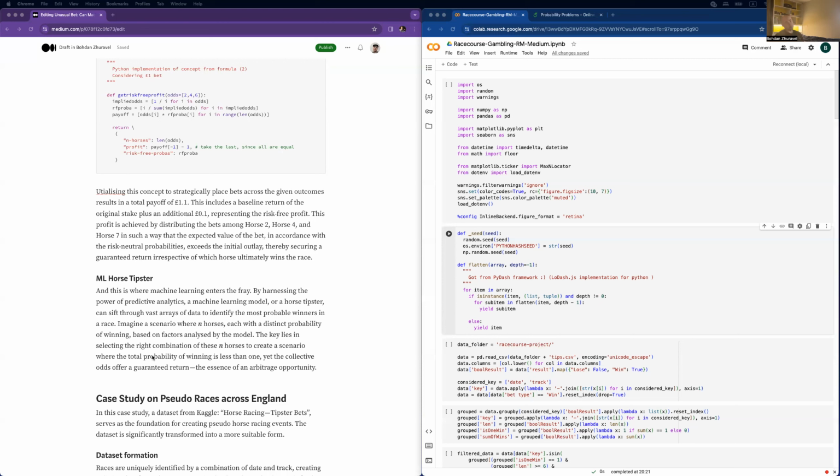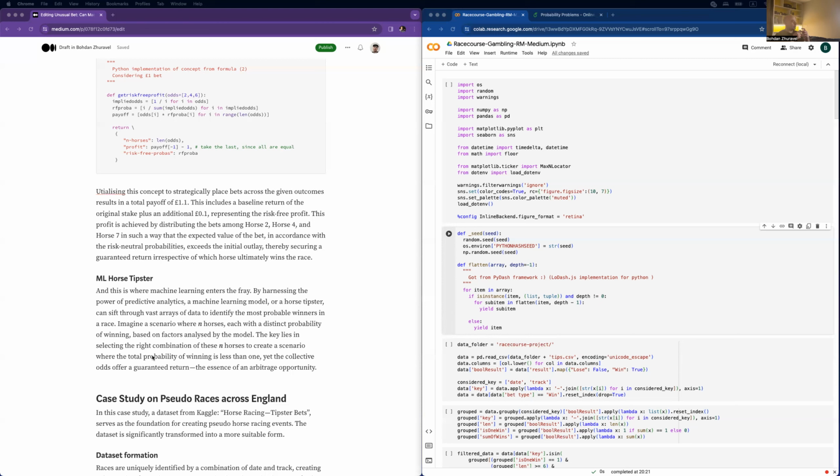So basically, this arbitrage opportunity is the last layer of this strategy, and all the machine learning sits above this arbitrage opportunity.